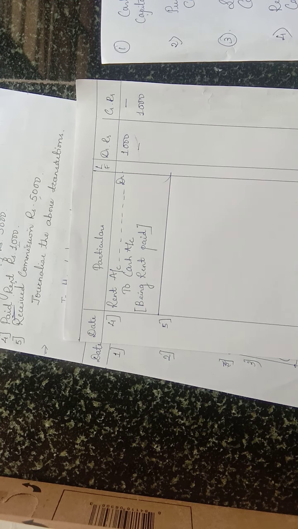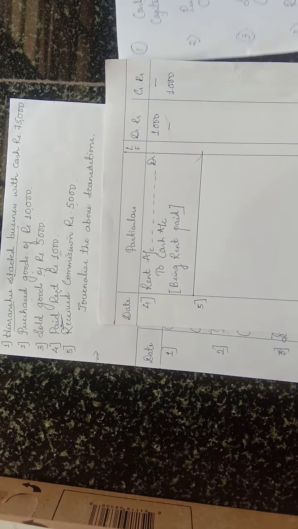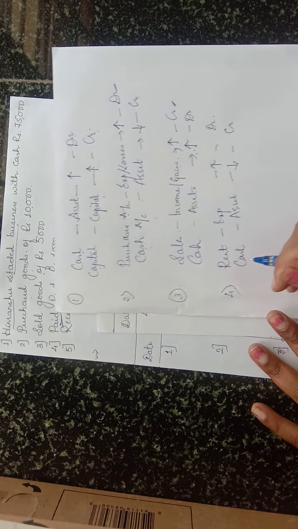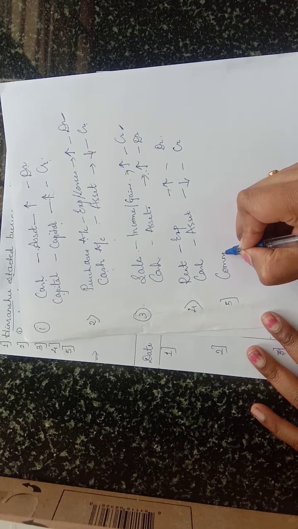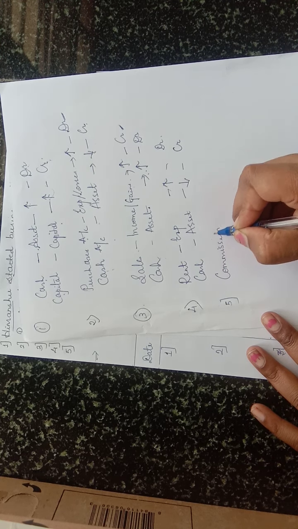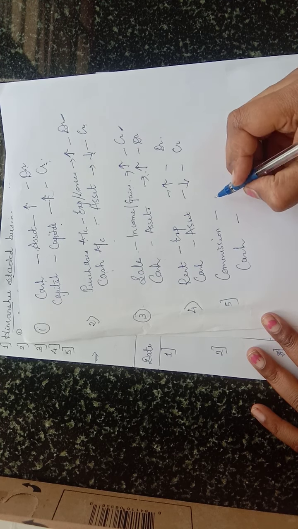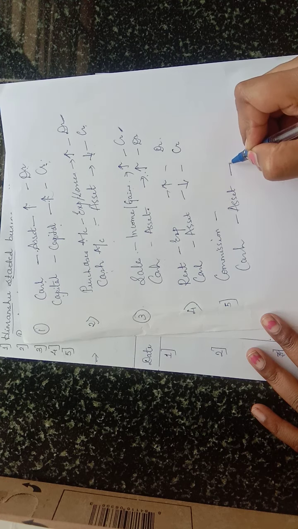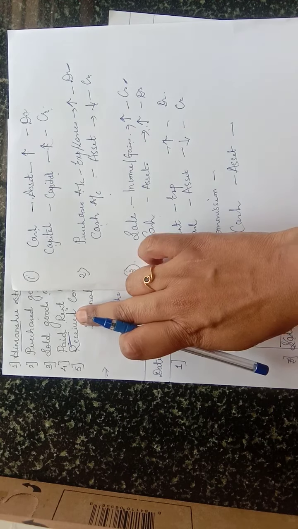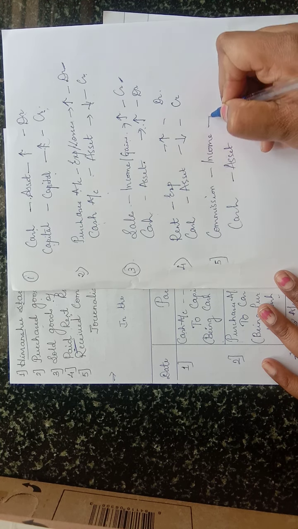Now, the next transaction is received commission. Which are the two accounts affected? First one is the commission account. Second, how you are receiving is not told, so cash account, as usual an asset, right? Commission: you are receiving it, not paying. When you are receiving, it is income. When you are paying, it is expense.